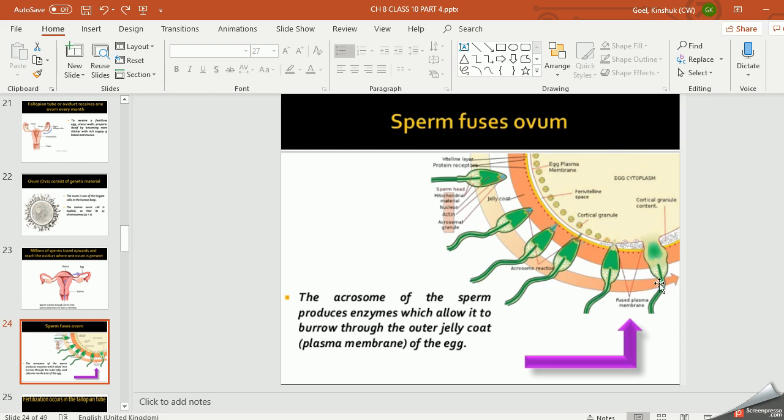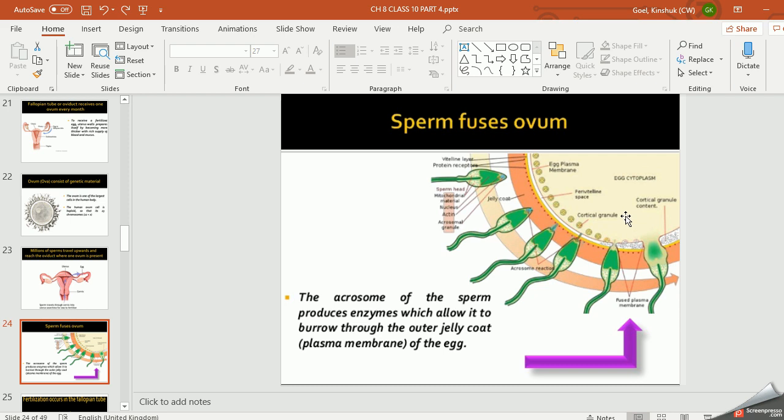Now see here, many sperms together come and try to enter the ovum, but remember that only one sperm can enter at a time. How? Because when the sperm enters, it releases some chemicals, and due to those chemicals, this membrane ruptures and one of the sperms enters.